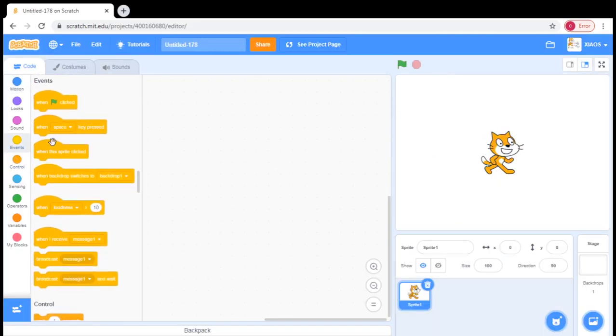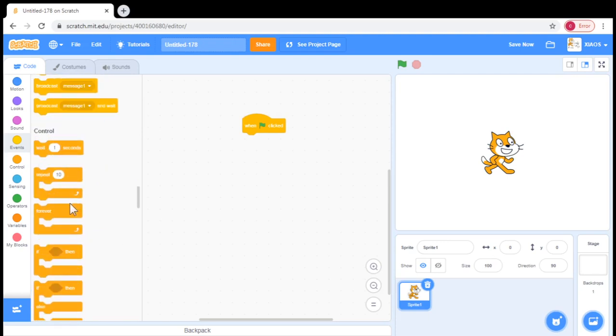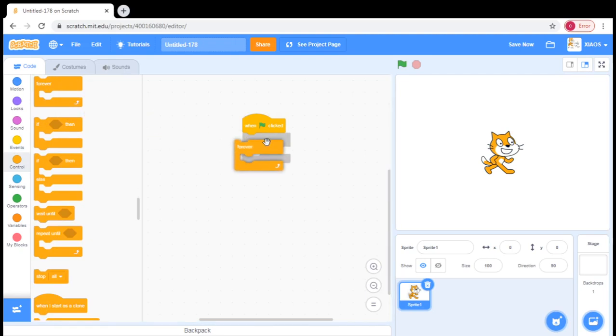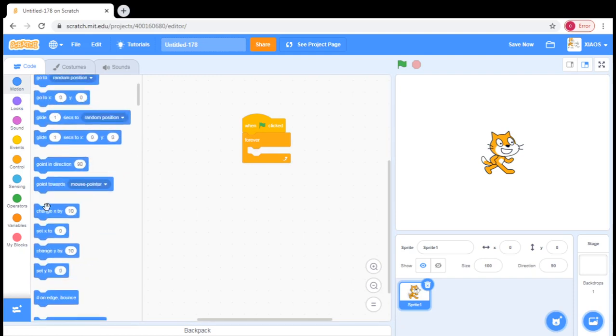So, the first part, go to events and get one clicked. Then get forever at control, which is here. Then go to motion and then go to get this one, or you can just do point towards mouse pointer.